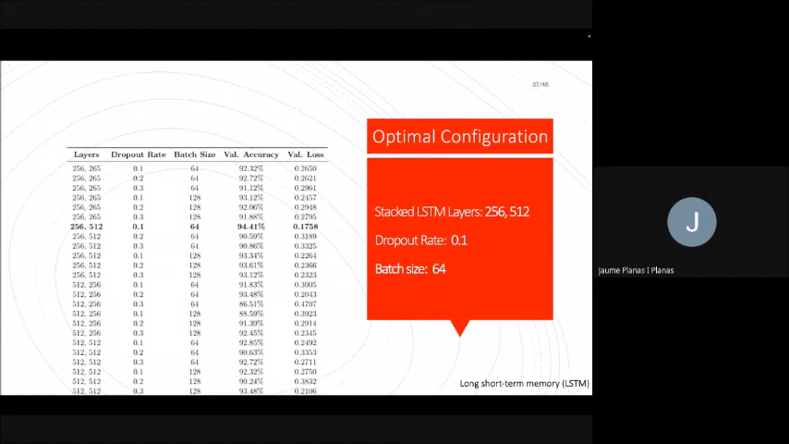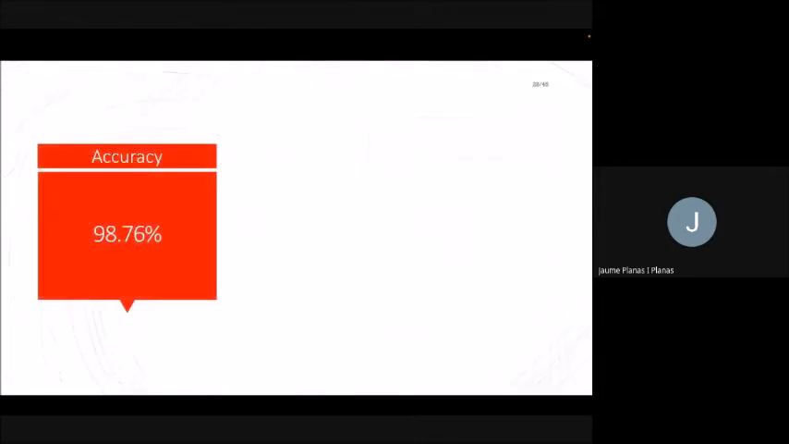As you can see, the one that performed better was a number of stacked LSTM layers set at 256 per 512, a dropout rate of 0.1, and a batch size of 64. So with this optimal configuration, we trained the model once again, this time for 120 epochs, and we obtained an accuracy of up to 98.76% and an F1 score of 98.75.